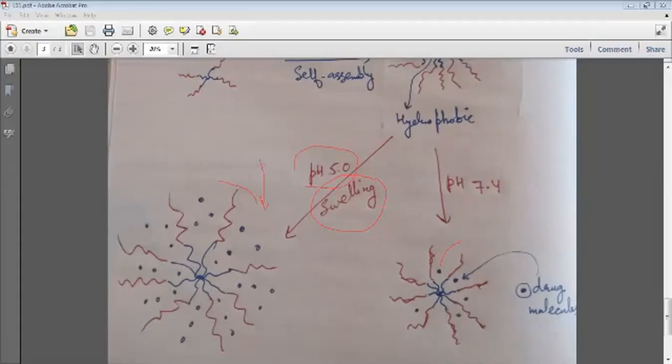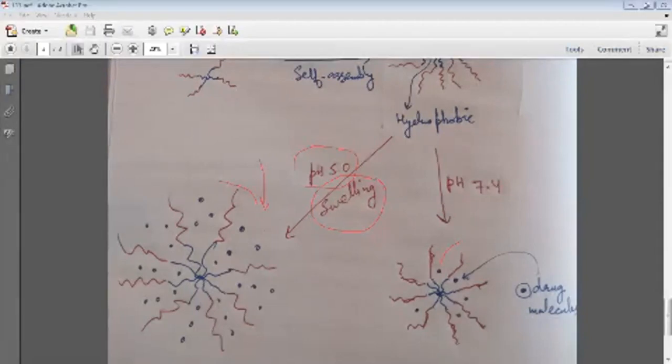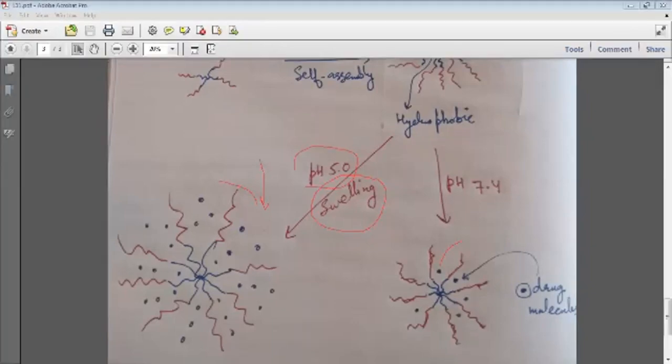So actually we can synthesize these self-assembled polymers which behave as micellar systems in such a way that they are pH sensitive. This is one of the examples of how a drug can be delivered to a specific pH. So we can change the pH and its drug delivering capacity also changes.